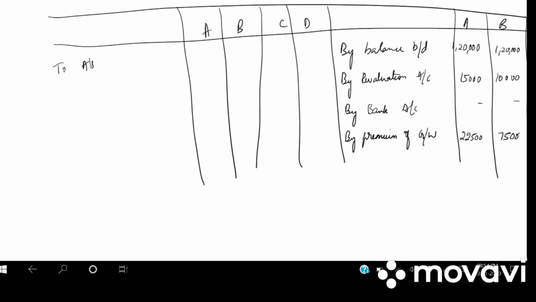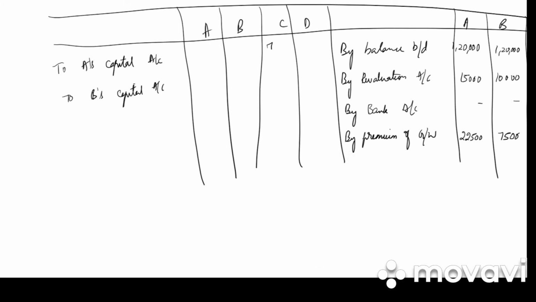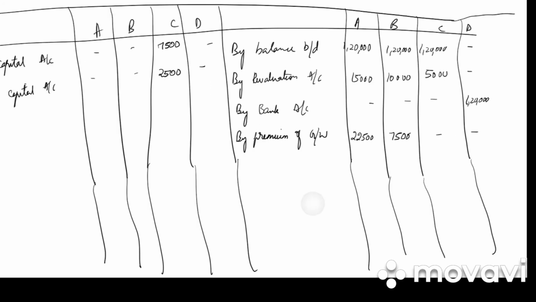Then we have to A's capital account, to B's capital account, that is C has brought the share of goodwill, which means C has given his share of goodwill, 7,500 to A, 2,500 to B. And on the credit side, we'll have by C's capital account. He has given A and B, A 7,500, B 2,500.